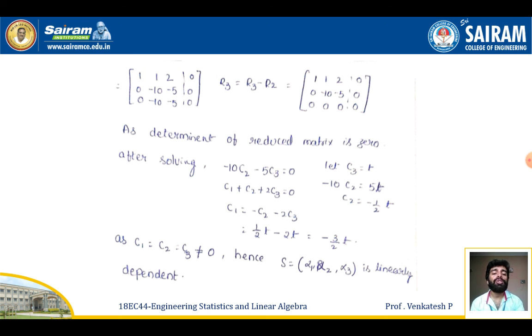From these C2 and C3 values, I get C1 as 1 by 2 t minus 2t, which is minus 3 by 2 t. Hence the scalars C1, C2, C3 are not all equal to 0, so the set alpha 1, alpha 2, alpha 3 is a linearly dependent set.